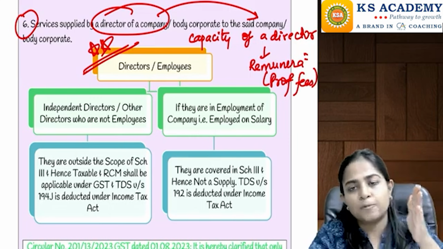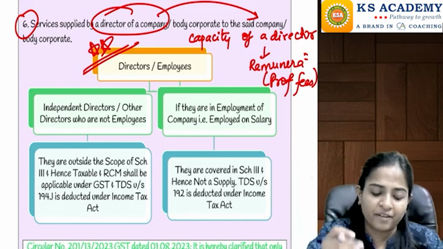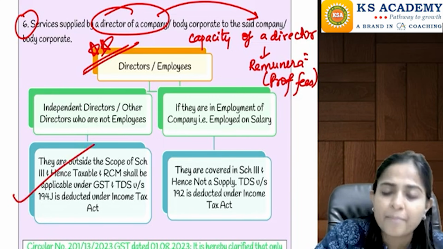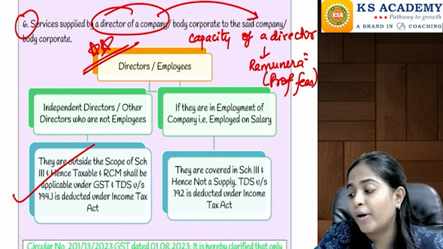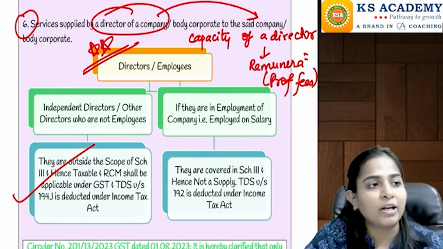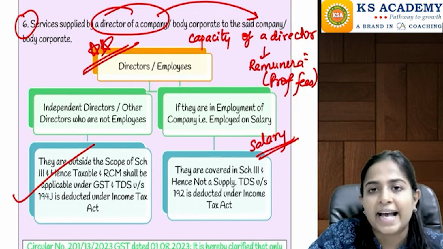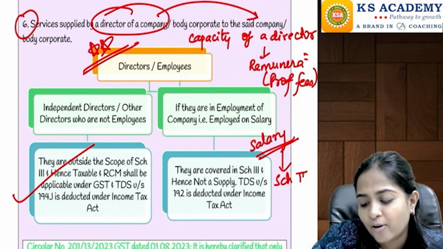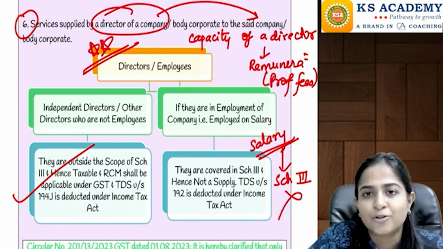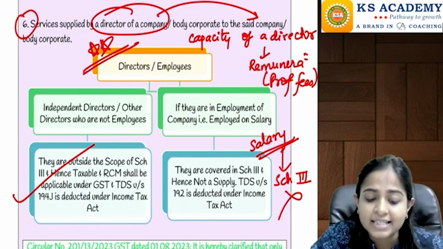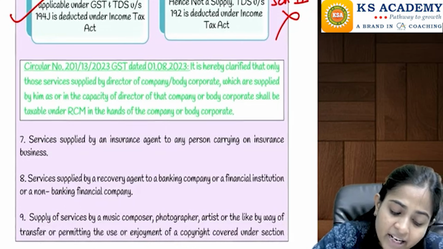That is, director is providing service to the company, and the company is paying the consideration for the same. So the company will be responsible to pay the tax on the same under reverse charge mechanism. But what if this director is employed as an employee in the company? Then he is going to receive something in the form of salary, and salary we had already studied in schedule number 3, that whenever there is any employer-employee relationship between the two, then GST is totally not applicable, because this is considered as non-supply. So for the director, you have to check in which capacity he is receiving whatever he is receiving.